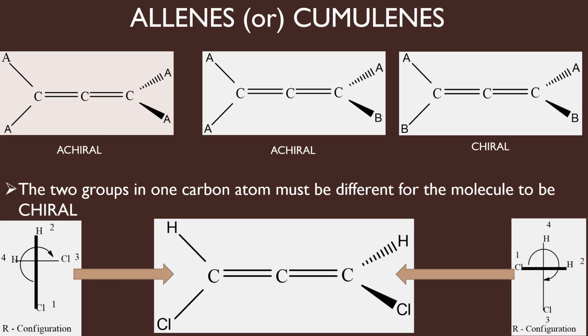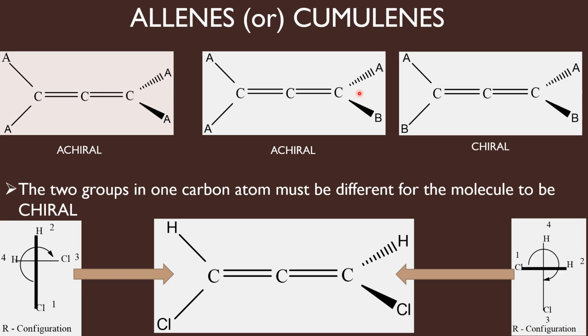Just like biphenyls, the properly substituted allenes are also chiral. An allene should have two different groups on both the terminal carbon atoms. So this is one terminal carbon atom of the allene. It has two different groups, and this is another terminal carbon atom that also has two different groups. So when different groups are present on the terminal carbon atoms, that allene is chiral. Suppose one of the two terminal carbon atoms has similar groups, then there will be a possibility for a plane of symmetry.